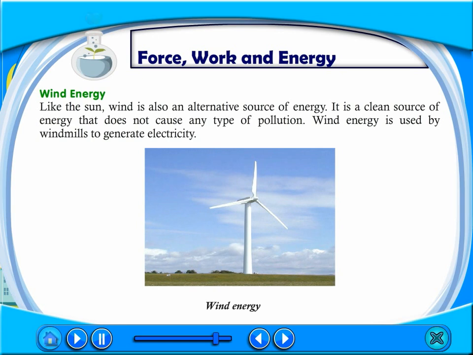Wind energy. Like the sun, wind is also an alternative source of energy. It is a clean source of energy that does not cause any type of pollution. Wind energy is used by windmills to generate electricity.